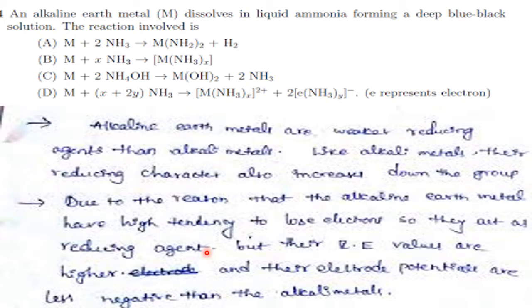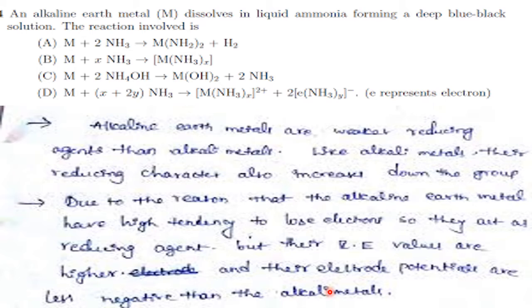Just now I explained, but their IE values are higher and their electrode potentials are less negative than the alkali metals. That means IE values are higher than alkali metals. Therefore they are not such strong reducing agents as alkali metals. That is the meaning. And second is what?